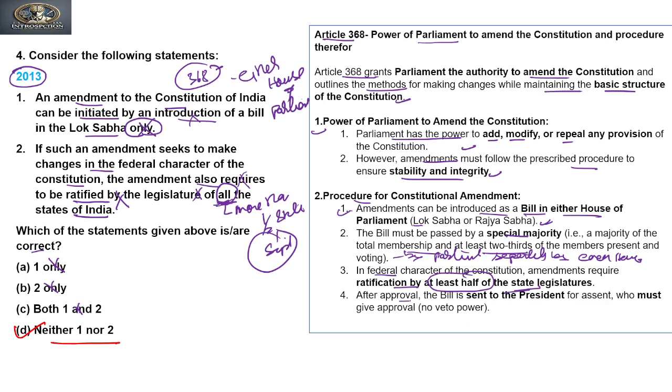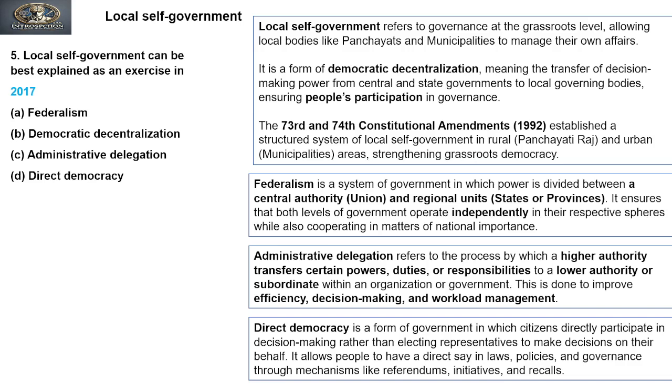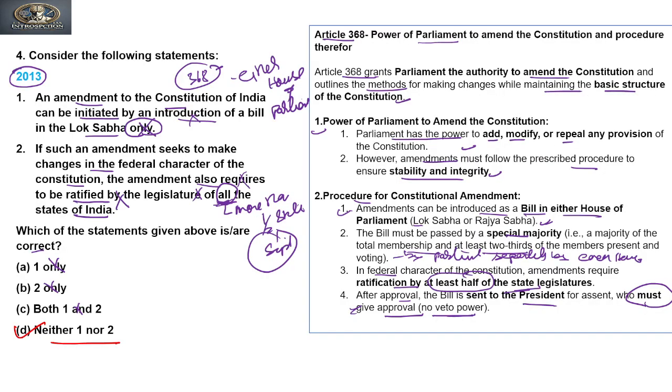After approval, the bill is sent to the President for action, who must give his approval. He has no veto power, he cannot return the bill, or use a pocket veto. He is bound to give his assent. Okay? Now let's move to the next question. Till 2013 was the last time questions from the amendment were asked.